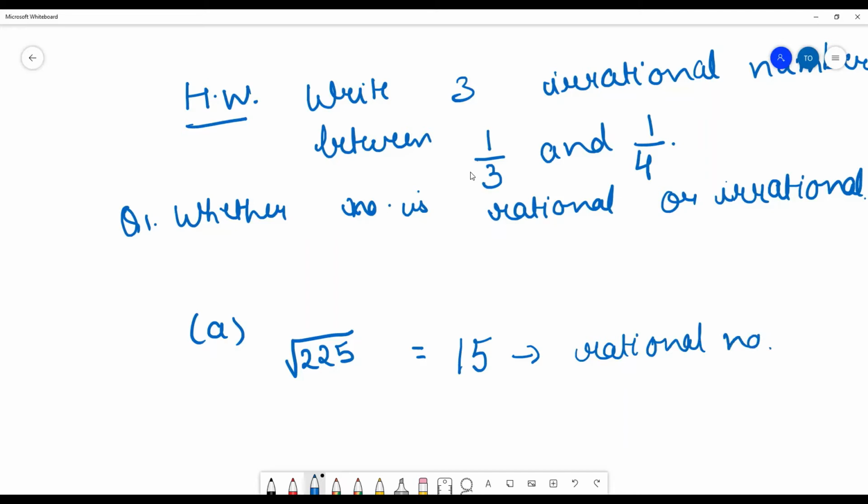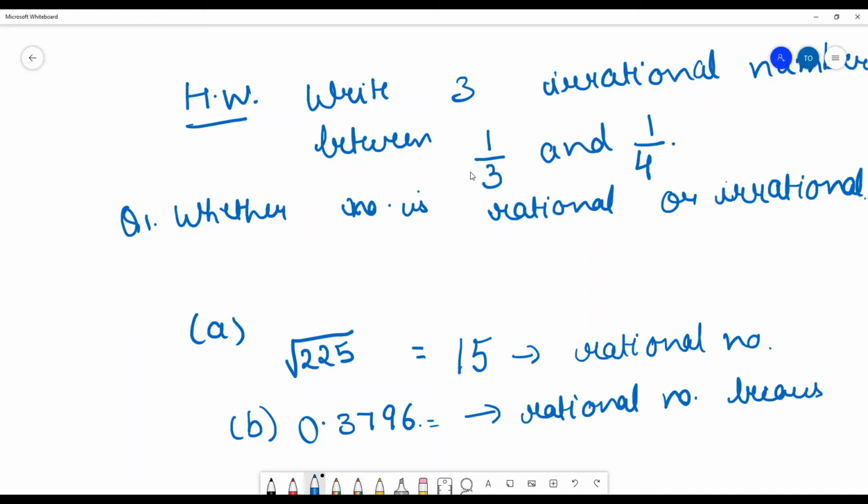Suppose I am giving you another number, 0.3796. Is this a rational number? This is ending here only. Yes, ma'am, it is rational. Why? Because it is terminating.